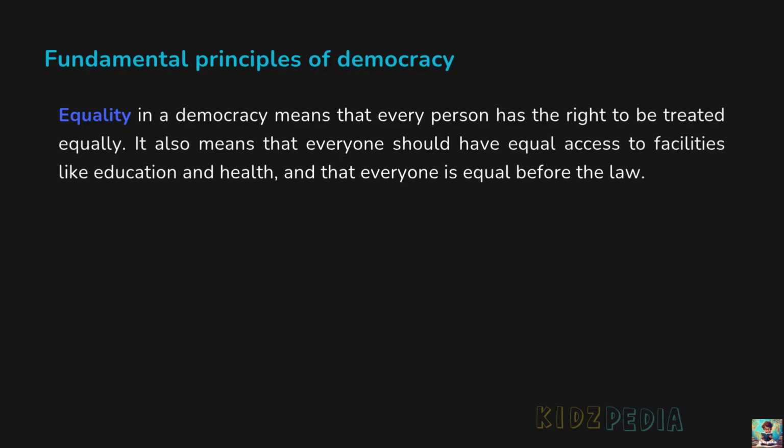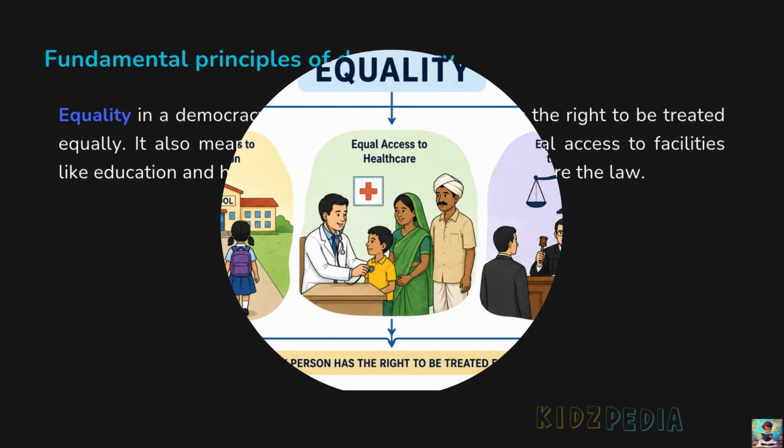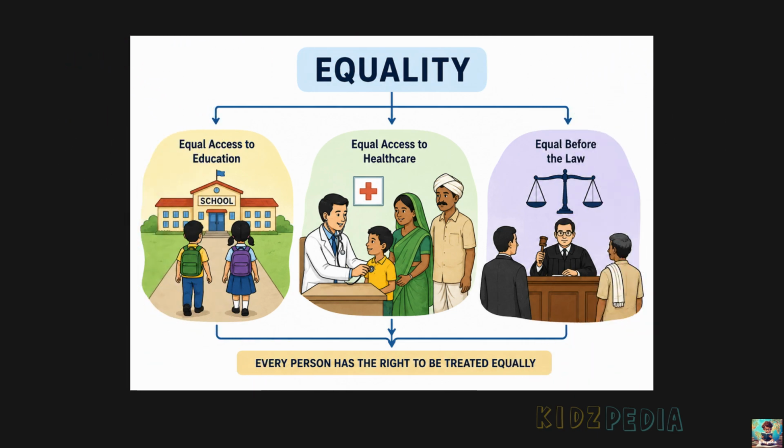Fundamental principles of democracy. Equality in a democracy means that every person has the right to be treated equally. It also means that everyone should have equal access to facilities like education and health and that everyone is equal before the law. So, in a democracy, every person is equal.